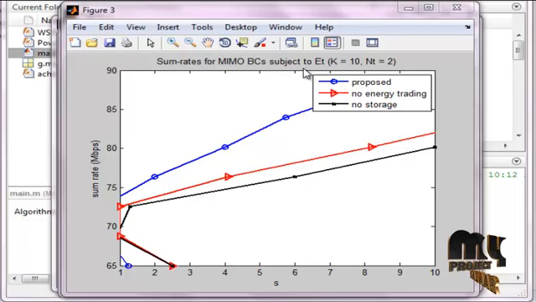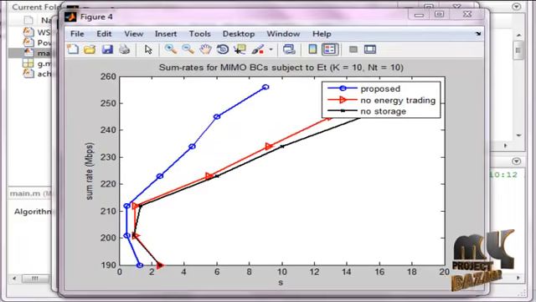That is the sum rate of MIMO BC subject to ET, that is energy transferring, with K equal to 10 and NT equal to 2. Here blue color denotes the proposed method, red denotes no energy trading, and black is no storage. These are our existing methods, and this one is our proposed method. Comparing all of this, it is a sum rate calculation. Basically all these concepts calculate only the sum rate, which depends on megabits per second. This ranges from 65 to 90. Up to this, this is our proposed method. The proposed method is high compared to all the existing work. So this figure displays the sum rate.